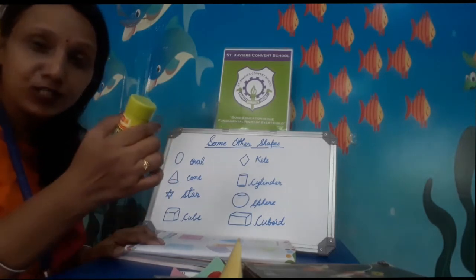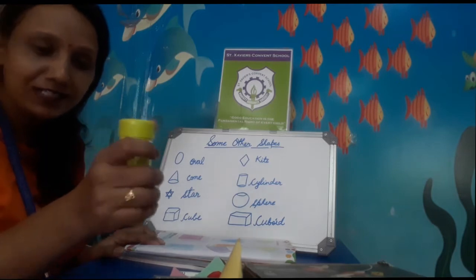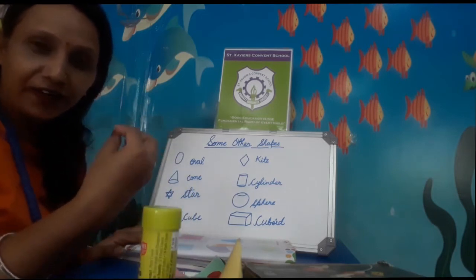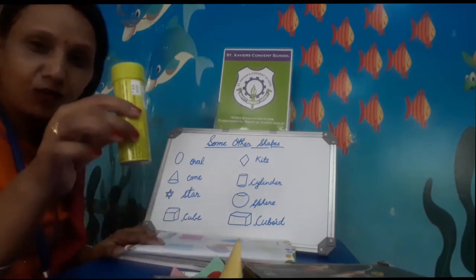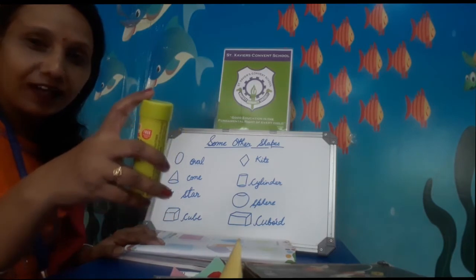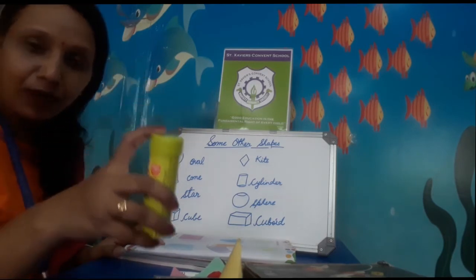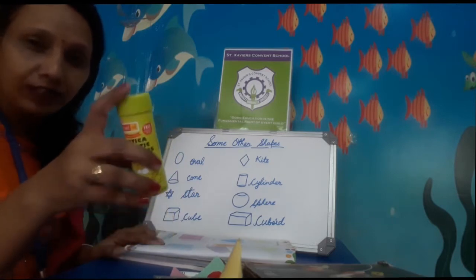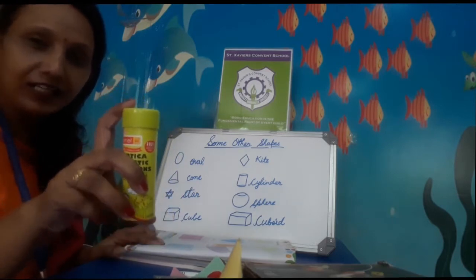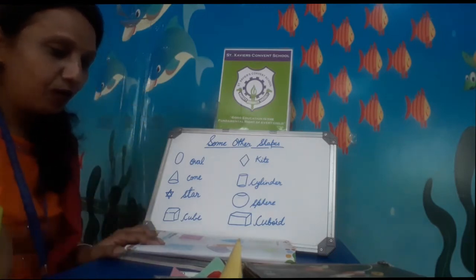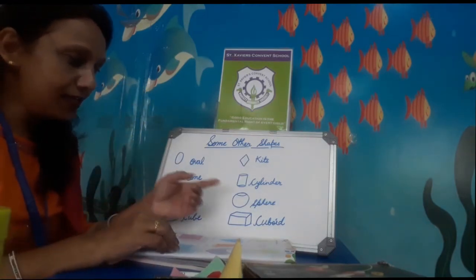Talcum powder also, the powder we use in the summers to put on body to get good fragrance. So that box is also known as which shape? Cylinder shape. Talcum powder, your color box. Alright, all these shape boxes known as which shape? Cylinder shape. Alright. Now, coming to the sphere.